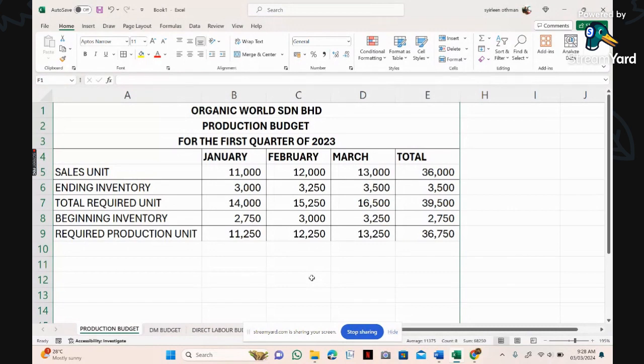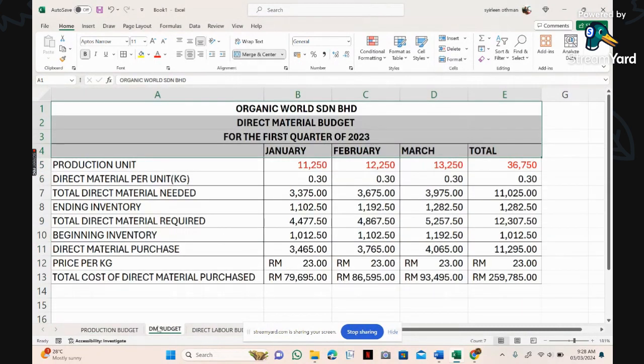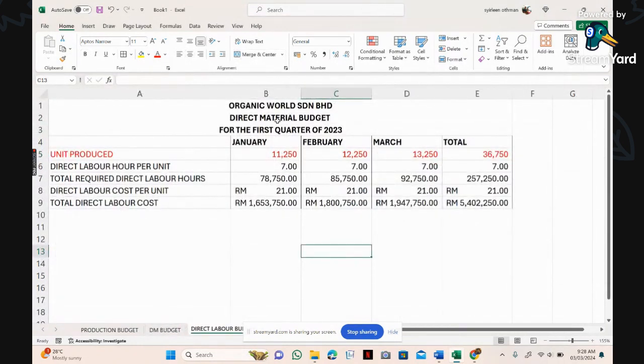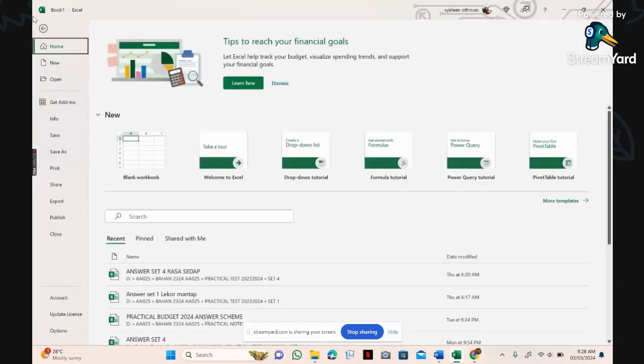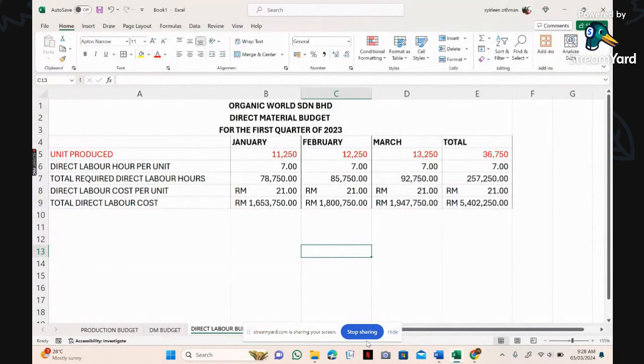Okay, so check balik. This is your production budget. And then your direct material budget. Tengok setting semua okay. And then your direct labor budget. Tengok setting semua okay. Tengok tak ada typo. Baru awak pergi file. And then save as. Lepas tu upload ke GC.